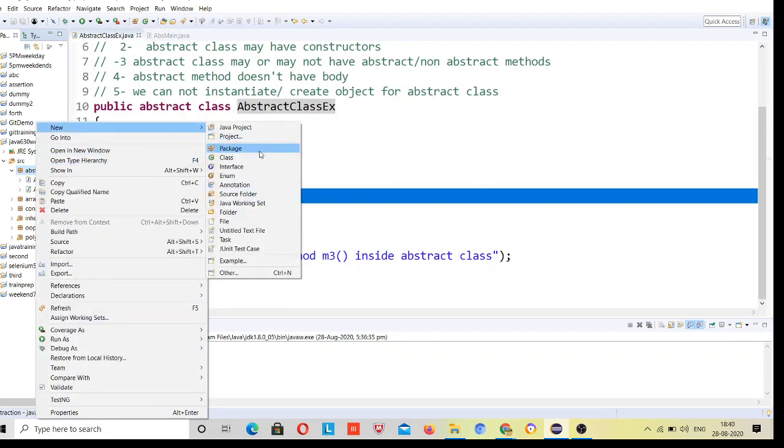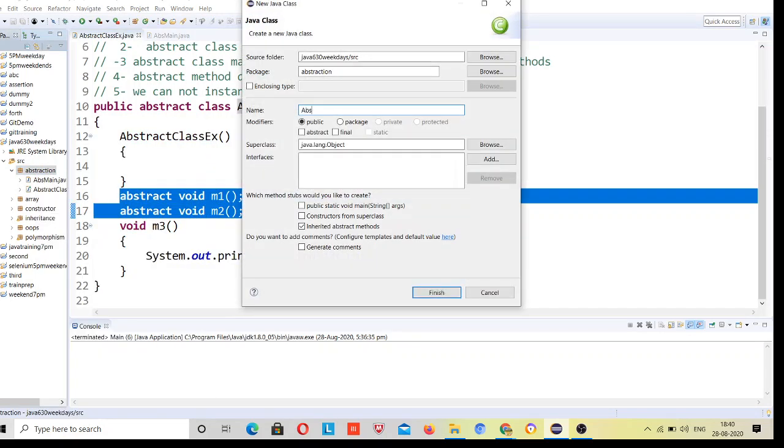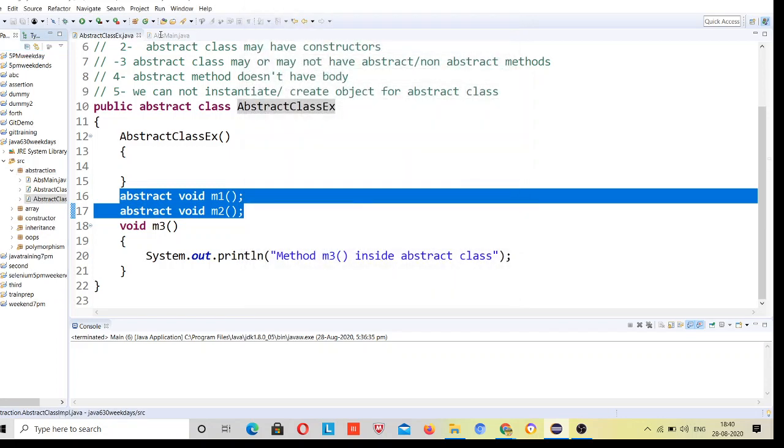Let's give an implementation class for it, maybe the class name abstract class impl. Impl means this class is implementing this one, right? Now I will extend this and implement all these two methods, okay, and then I will create an object for that class.